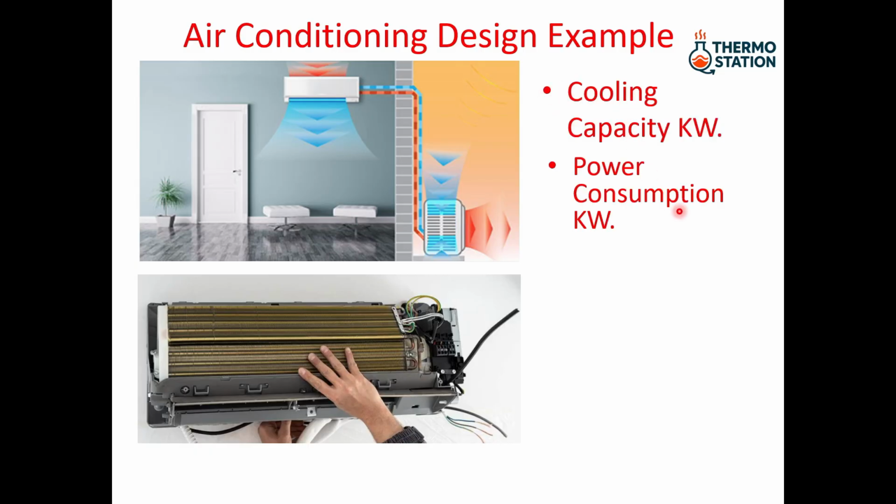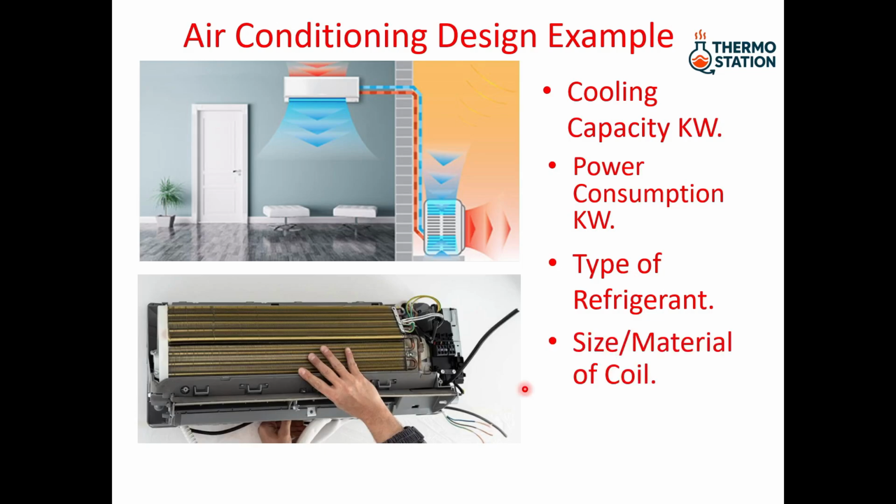The next thing, you will calculate the power consumption by the system to deliver this cooling capacity. Next thing, selection of refrigerant. You will study the properties of refrigerant, which requires the basics of thermodynamics. Next thing, you will select the size and material of the coil. As an engineer, you will decide what size of indoor unit and outdoor unit coil you will use, and what type of material for the coil. You will study the thermal properties of the material, and lastly, airflow.